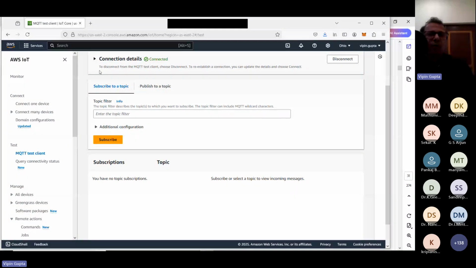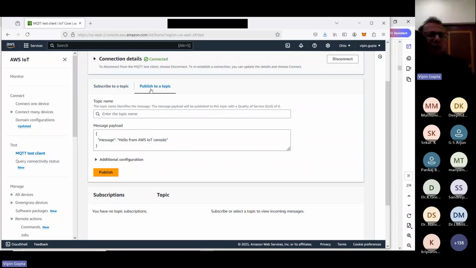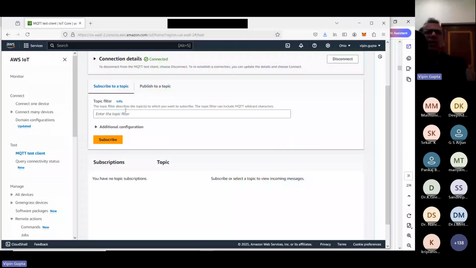For that, what we can do is publish. And if we want this AWS cloud to receive the messages, meaning data, how is it going to receive the data? Generally, it is in JSON format. So whatever temperature data, sensor data, any type of data is there, it is created in JSON form, or in whatever form it is created, it has to be converted into JSON form, or it could be in raw format.